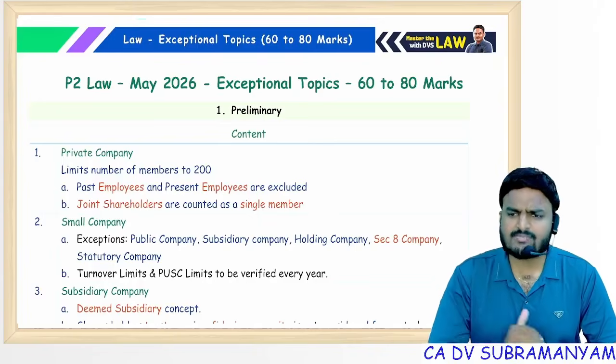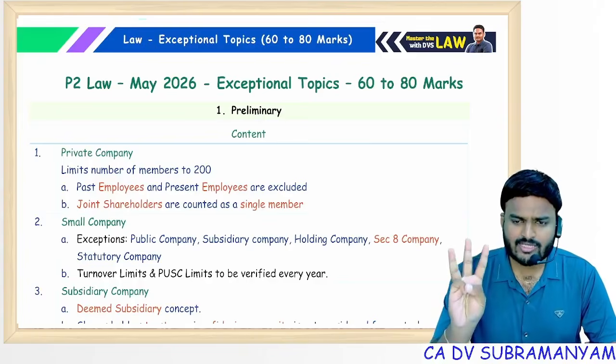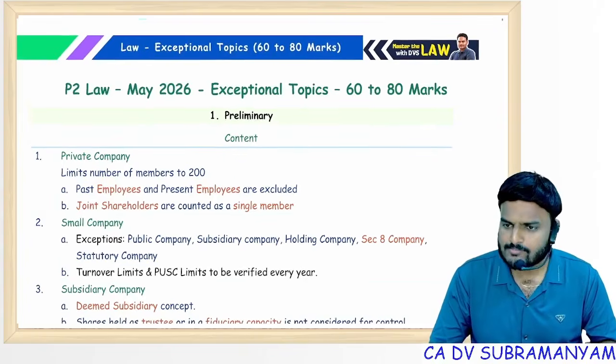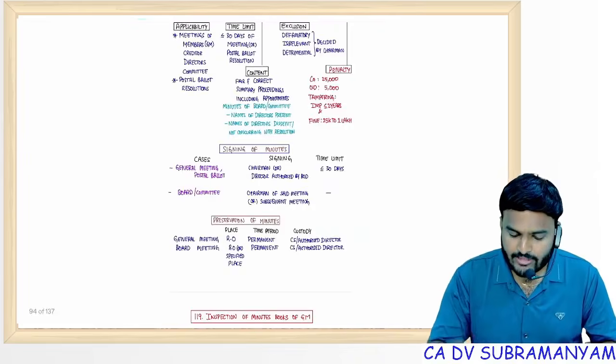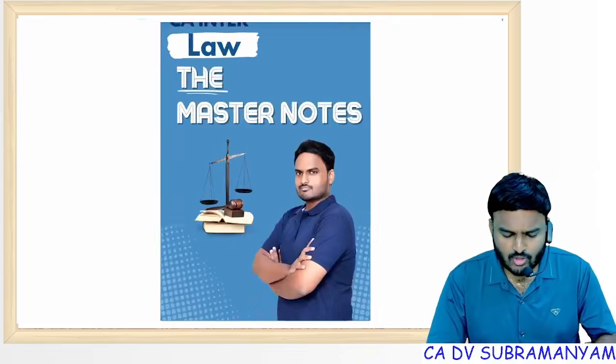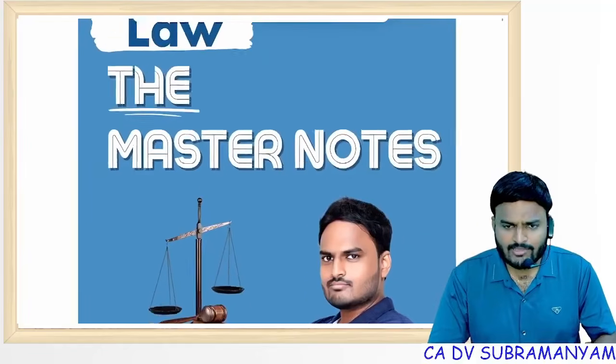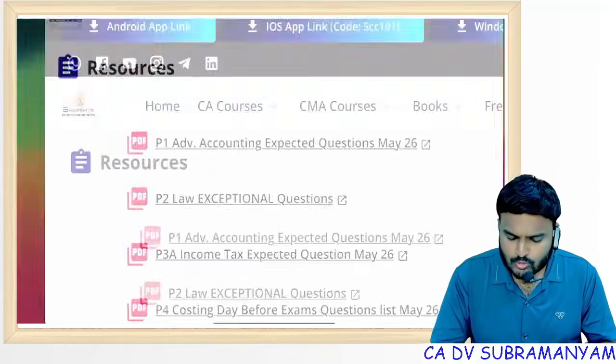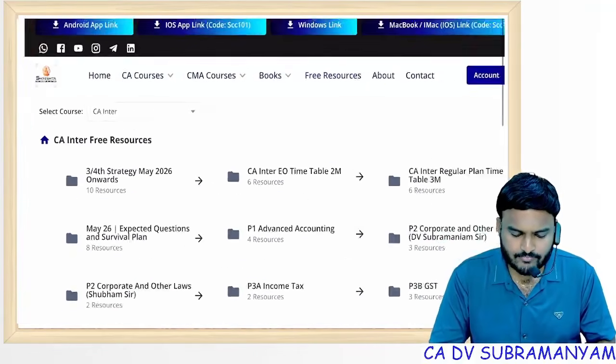Throughout this marathon, I used 3 resources. First one, Exceptional Topics PDF. Next, my handwritten notes and concept notes. Sir, where to download these resources? Just go through the Shrestha for CA/CMA website.